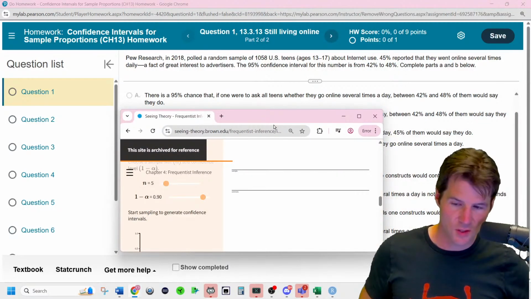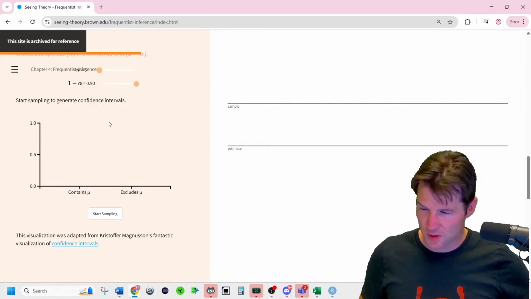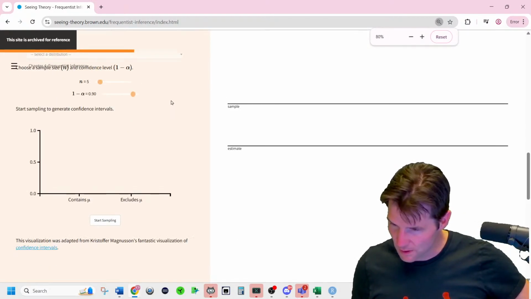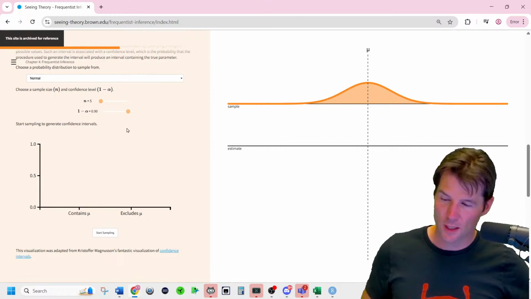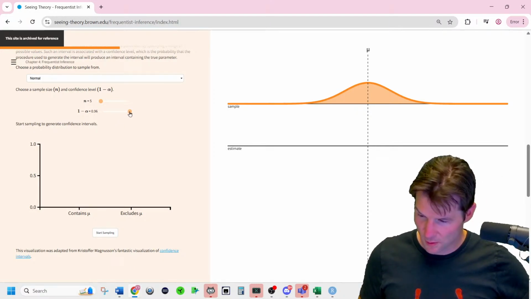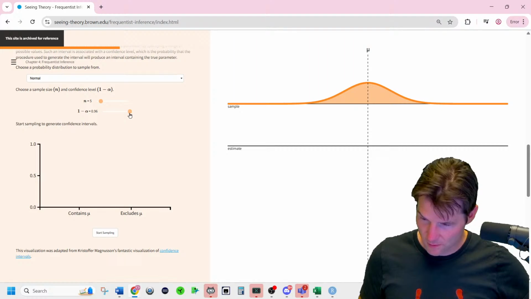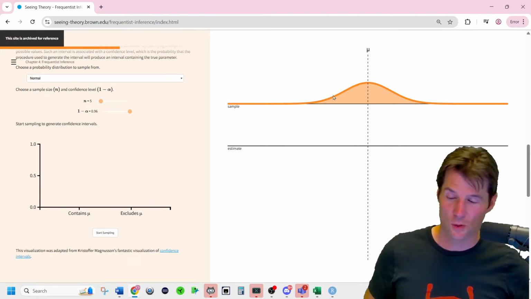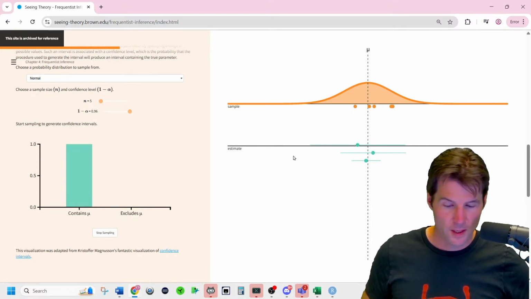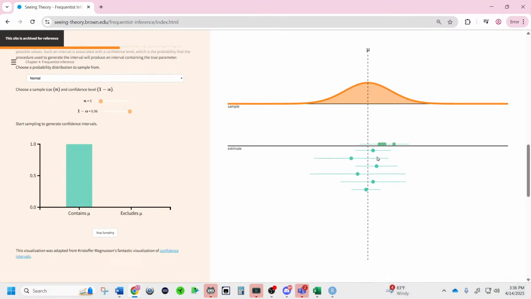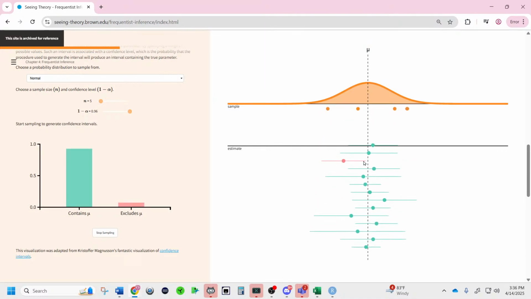So there's a page called Seeing Theory right here. And what you're going to see is a confidence interval. Let's select from the normal. And we're going to create 95% confidence intervals. If you make a 95% confidence interval, then the truth, mu, is contained in about 95% of the intervals. These intervals in green right here have the truth inside of them. If we get a red interval, notice the band's up. See, that one doesn't contain the truth.